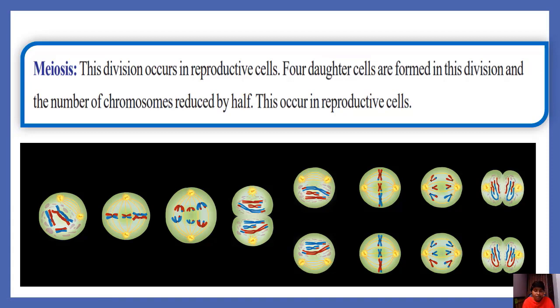Then these two cells undergo division again. This division is similar to mitosis. That means here the chromosome number multiplies, and then it undergoes prophase, metaphase, anaphase, and telophase. Finally each cell produces two cells, and this cell also produces two cells. Finally a single cell produces four daughter cells in meiosis.